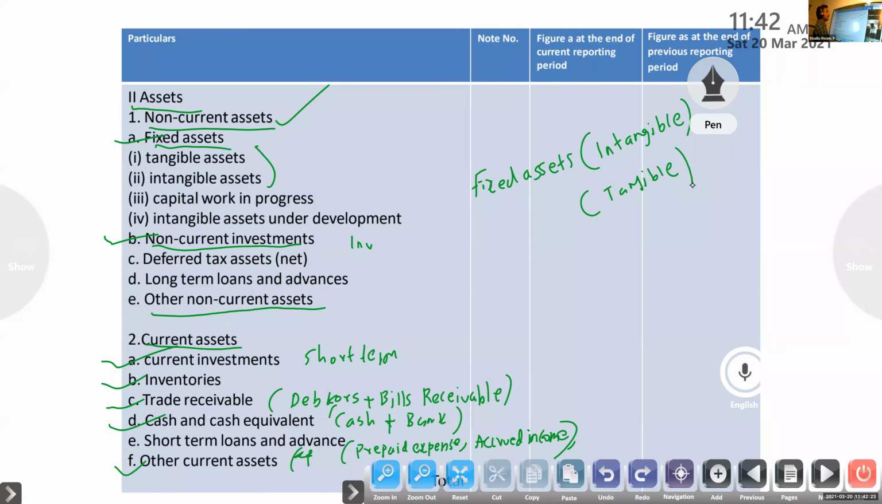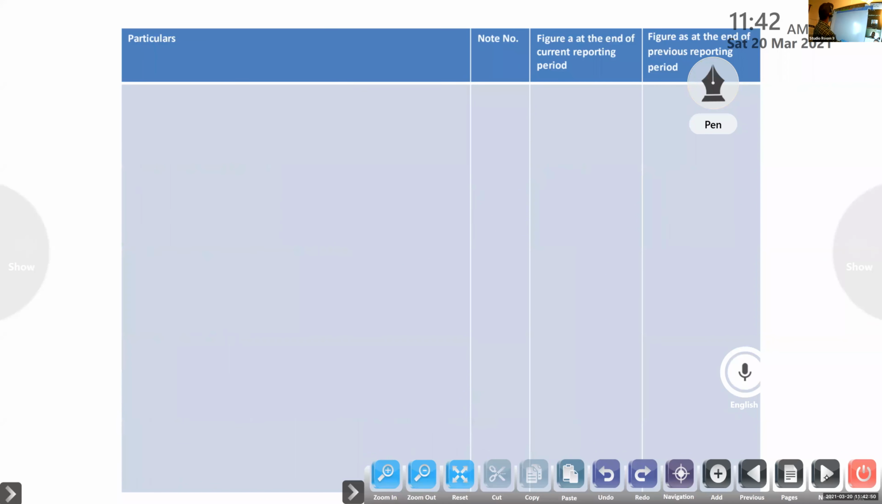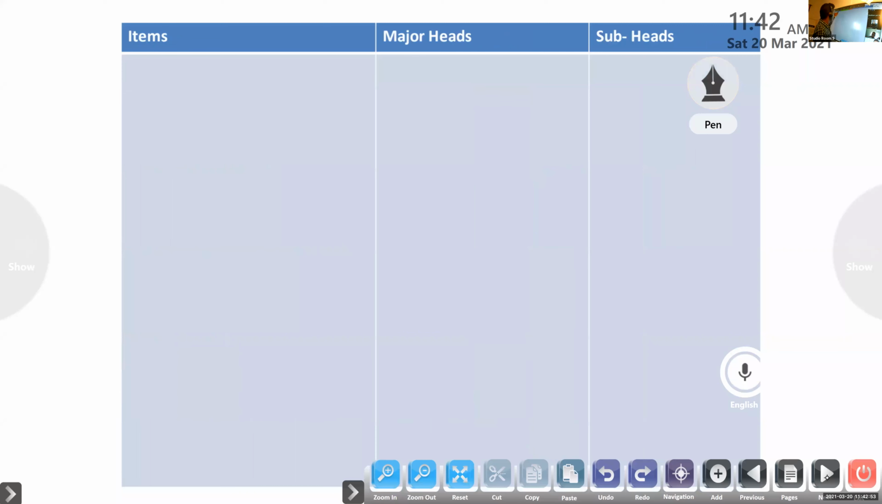Now we will write what items are included in each subhead, so it will be easy for you to do the problems. You have to understand the major head and subhead. They won't ask you to prepare a balance sheet or a statement of profit and loss. They will give items, and then you have to write the major head and subhead.